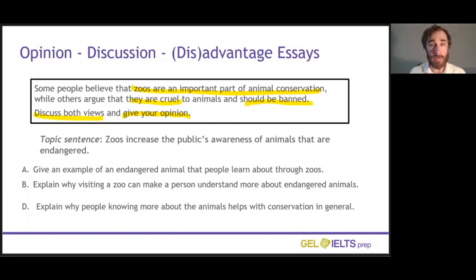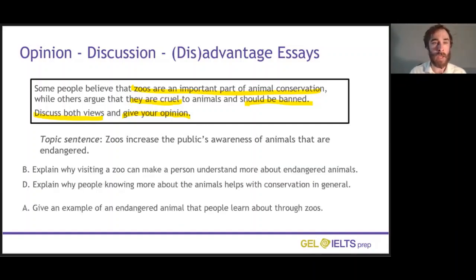A good order for these ideas would be B, D, and then A. Why? Well, let's look at the topic sentence. Zoos increase the public's awareness of animals that are endangered. The question for this side of the argument says zoos are an important part of animal conservation. So the topic sentence and the question are not obviously related. We need to show how this topic sentence supports the idea that zoos are good for animal conservation.